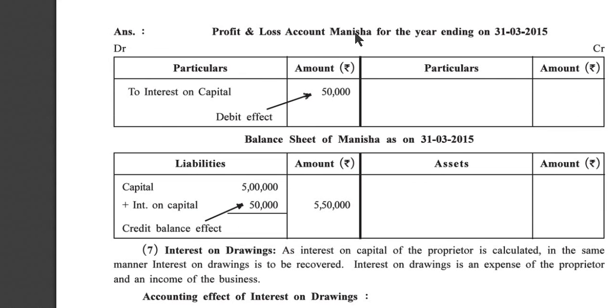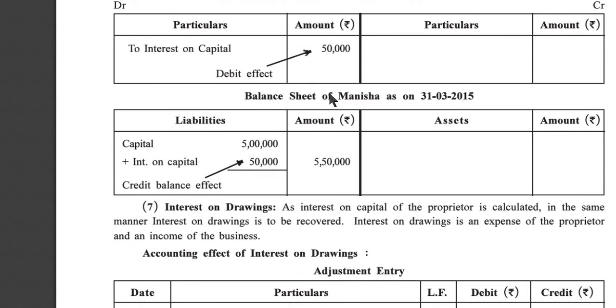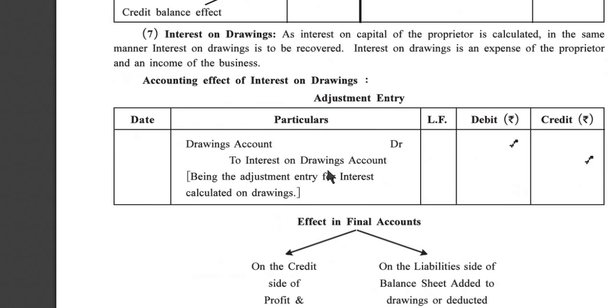Profit and loss account of Manisha for the year ending on 31st March 2015, debit side to interest on capital 50,000, debit effect. Balance sheet of Manisha as on 31st March 2015. Liability side: capital 5 lakh plus interest on capital 50,000, 5 lakh 50,000, credit balance effect.